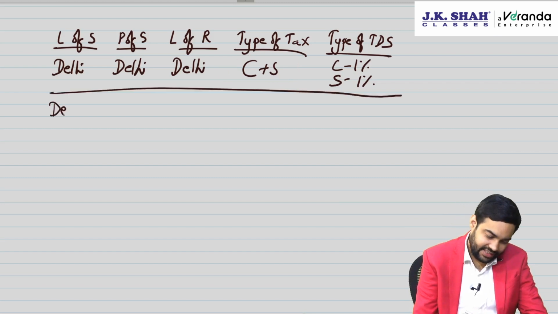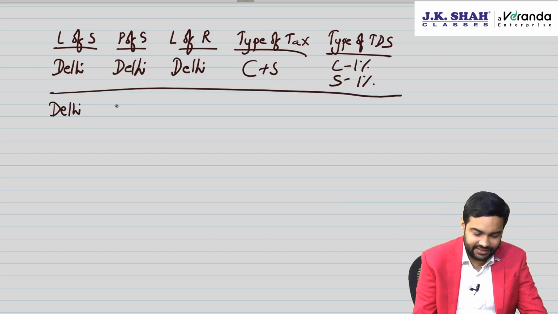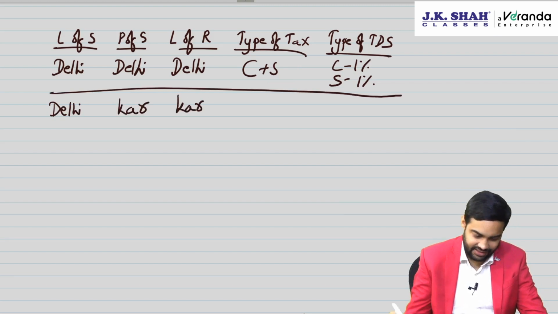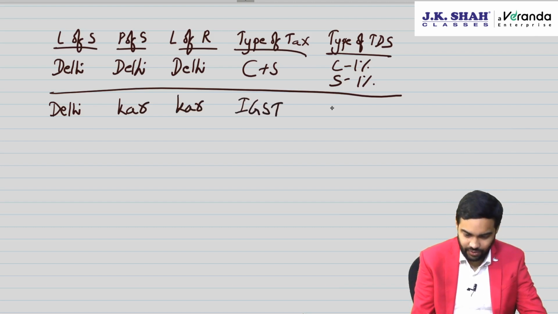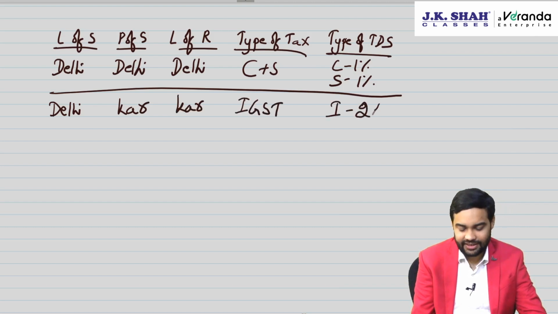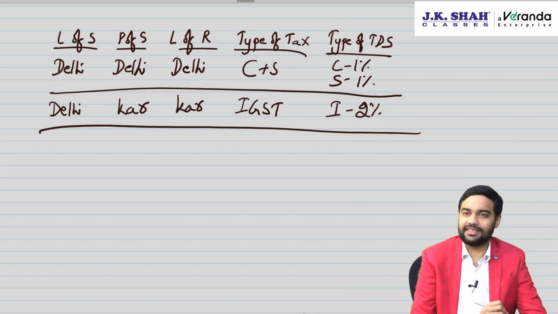The TDS will be CGST 1%, SGST 1%. Because whatever is the type of tax, same is the type of TDS. Then second case, supplier is in Delhi, place of supply is Karnataka, recipient is also in Karnataka. What will be the type of tax? IGST. What will be the type of TDS? TDS will be 2%, IGST.